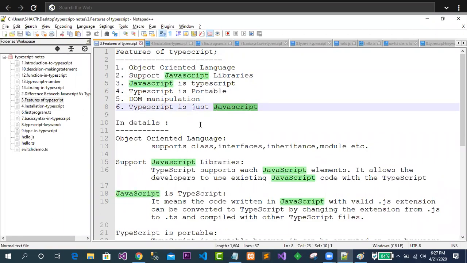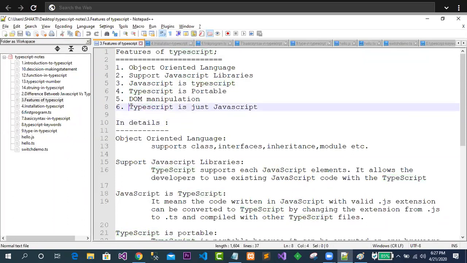But yes, from a developer's point of view, you are not going to think about what the code is going to change, because you do not have much expertise in JavaScript. Those people who do not have much idea about JavaScript can still work with TypeScript. If they want to work on object-oriented concepts, yes, TypeScript is the best one.